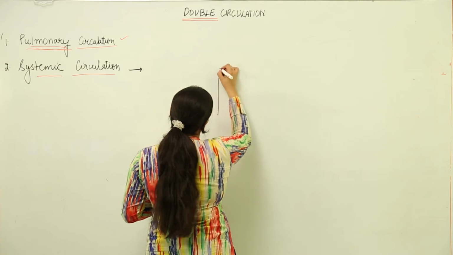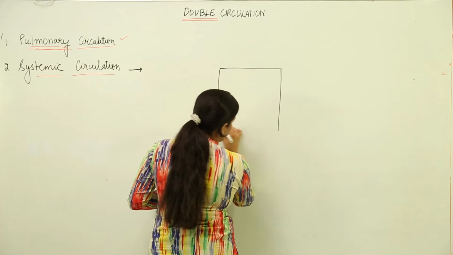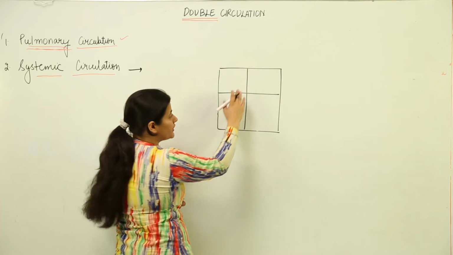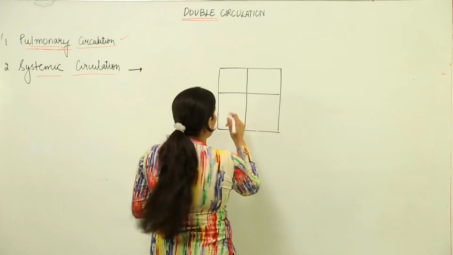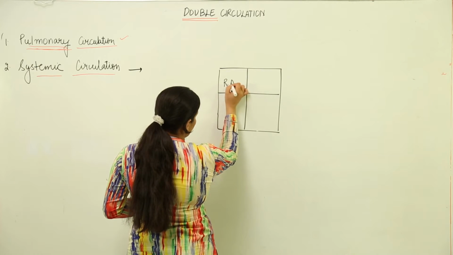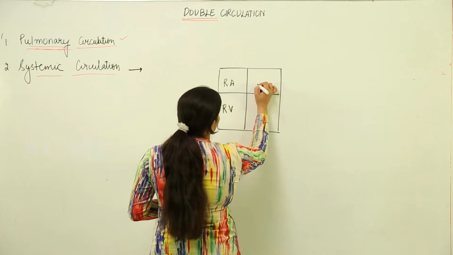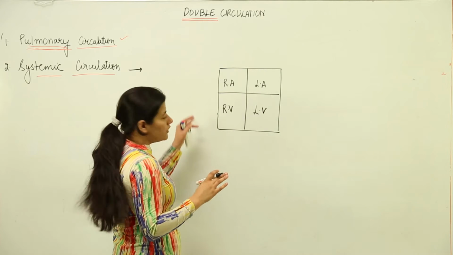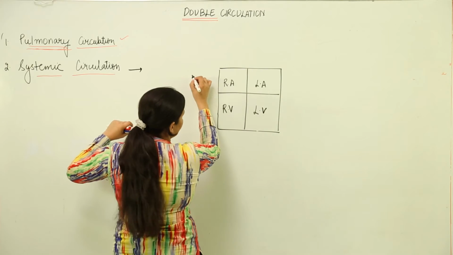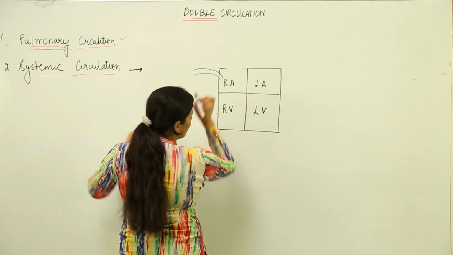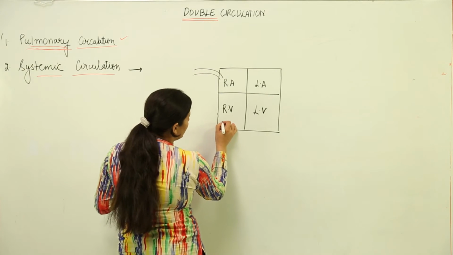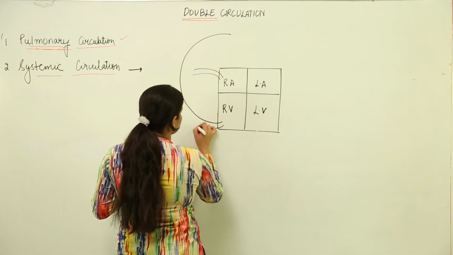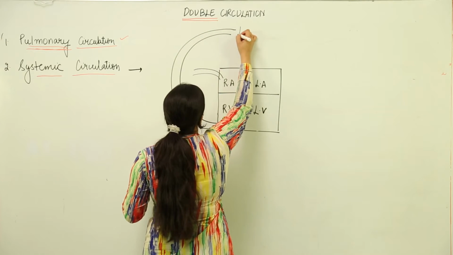Now I am going to take heart as the four-chambered part, where we have right auricle, right ventricle, left auricle, left ventricle. Supposedly this is the right auricle, this would be the right ventricle, this is the left auricle and the left ventricle. Now you know, in the structure of heart you have seen that the deoxygenated blood comes inside the right auricle. It enters the right ventricle and it is pumped towards the lungs.